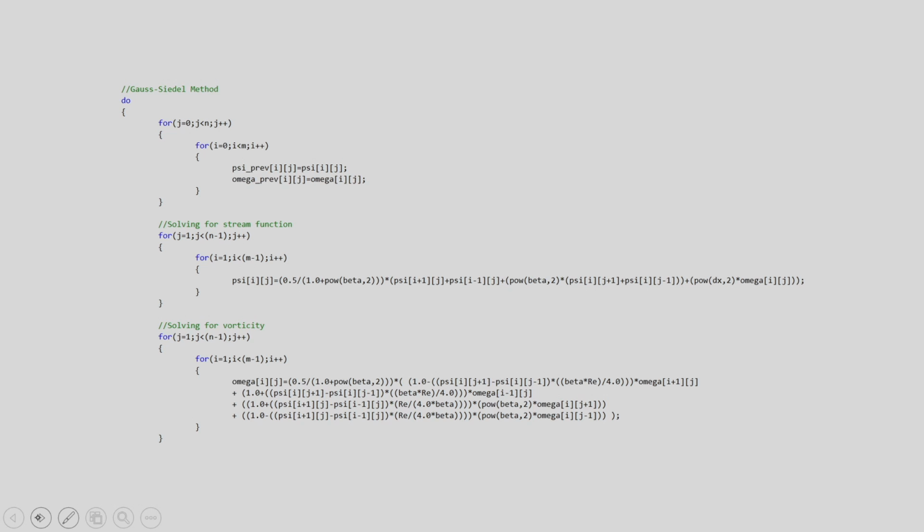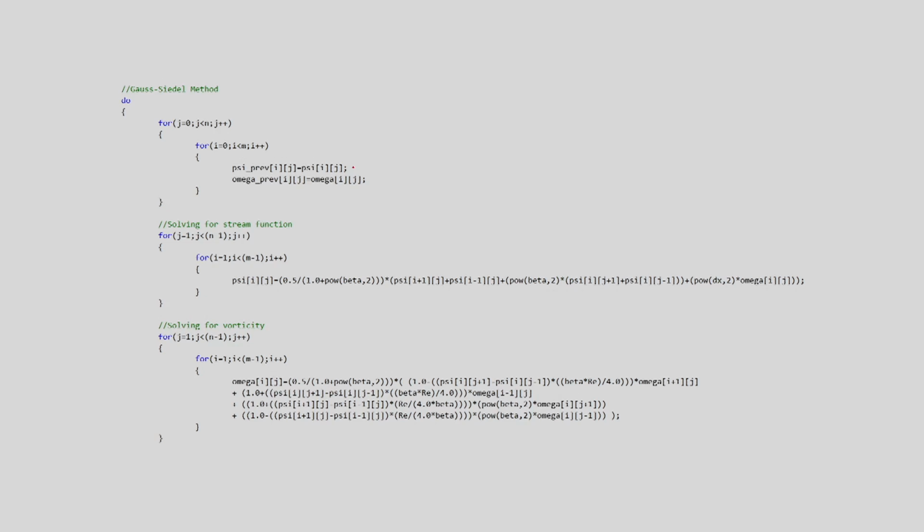Now we have used the Gauss-Seidel method. There is only one unknown, omega i j and psi i j, and we have used the best available values of psi and omega while calculating them. For calculating the error, we are storing psi i j and omega i j as the previous values, and then we are solving for the stream function for all interior points, j equal to 1 to n minus 1, i equal to 1 to m minus 1.